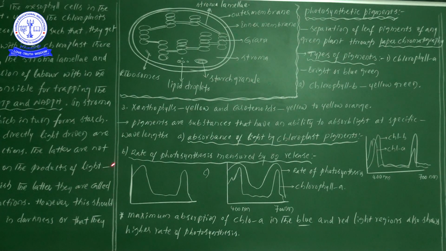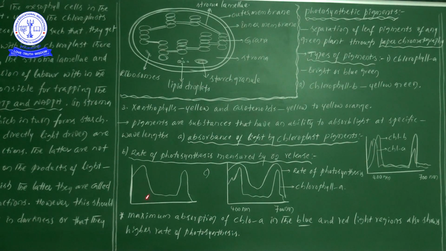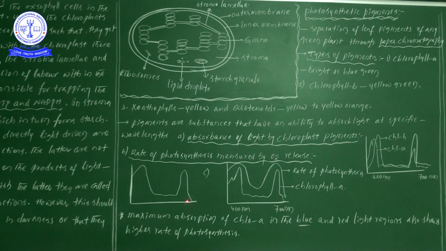Later, the second one: rate of photosynthesis measured by the O2 release. Oxygen is released by the process of photosynthesis, and that is shown in the second diagram. Now in the second graph, here 400 nanometers and here 700 nanometers, as we already saw in the first graph. Similarly, now looking at the rate of photosynthesis, where there is more absorption of light, there we will notice more rate of photosynthesis.